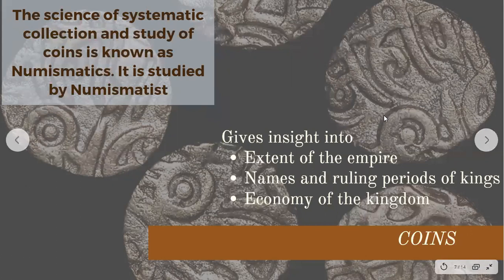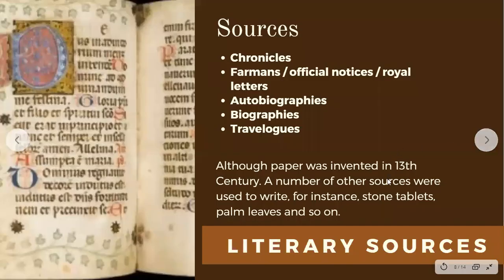Is it gold? Is it silver, right? It tells us how rich the kingdom was, okay? So coins, once again, children, offer very interesting insights to historians and archaeologists. So through this we cover the archaeological sources.